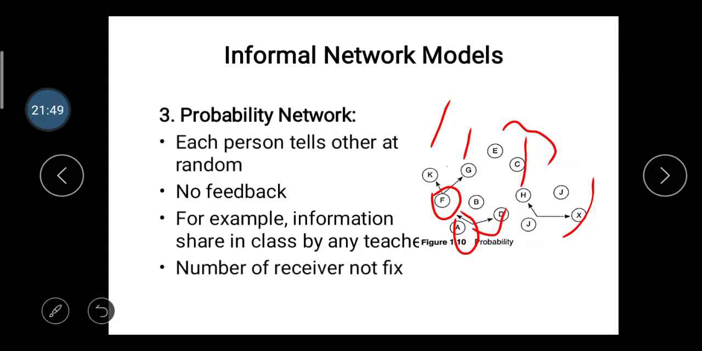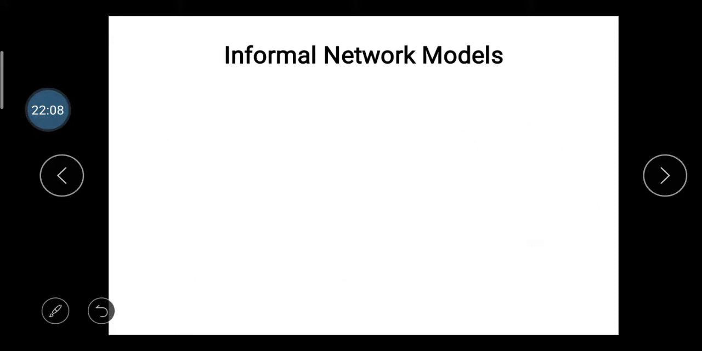So it's random, meaning in this network no person is fixed: one person gives the information to another person, who gives it to a third person, but it's one type of probability network. Then after,